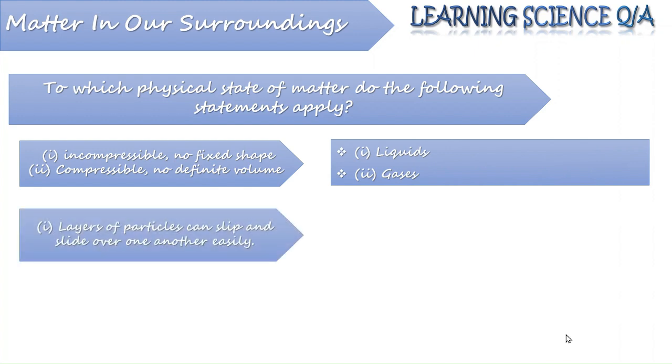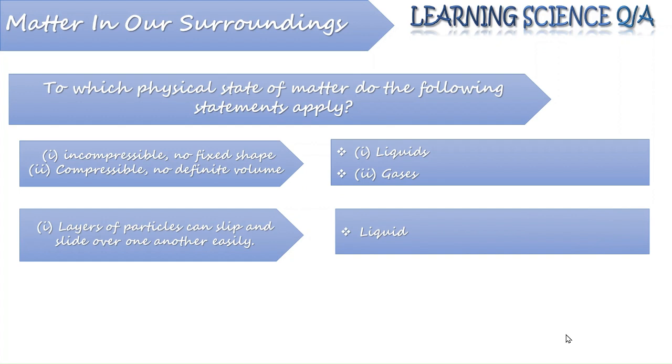Next question is, in which state of matter do we have layers of particles which can slip and slide over one another? The answer is liquid. The particles of liquid have a tendency to slip and slide over one another, and this is the reason for their fluid nature.